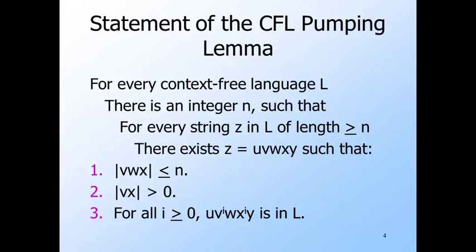We win the game and prove L is not context-free by allowing the adversary his choices of n and the breakup of Z subject to the constraints 1 and 2, and then picking an I such that U, V to the I, W, X to the I, Y is not in L.